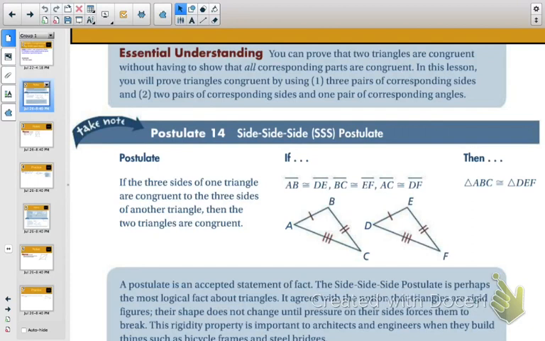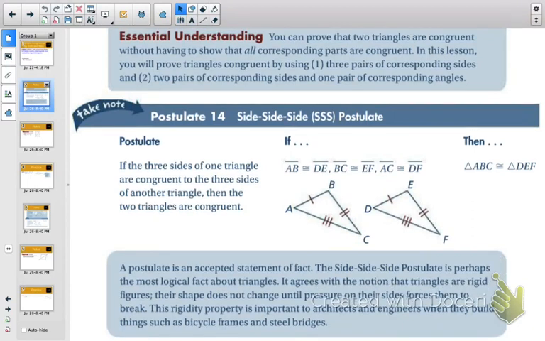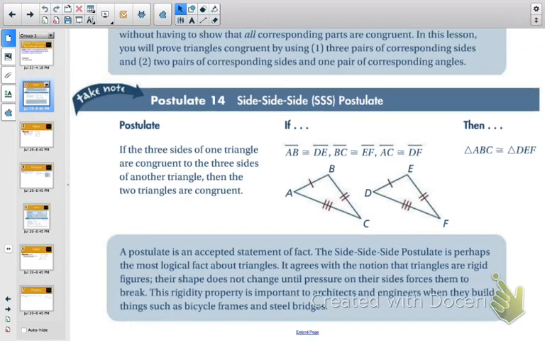So for example, if we have this example here, it says AB is congruent to DE because they both have the 1 mark, BC and EF are the same because they have 2, and then AC and DF are the same because they all have 3. So if all three sides are congruent to all three sides of another triangle, then we can say the triangles are congruent and we don't have to show that any of the angles are congruent.